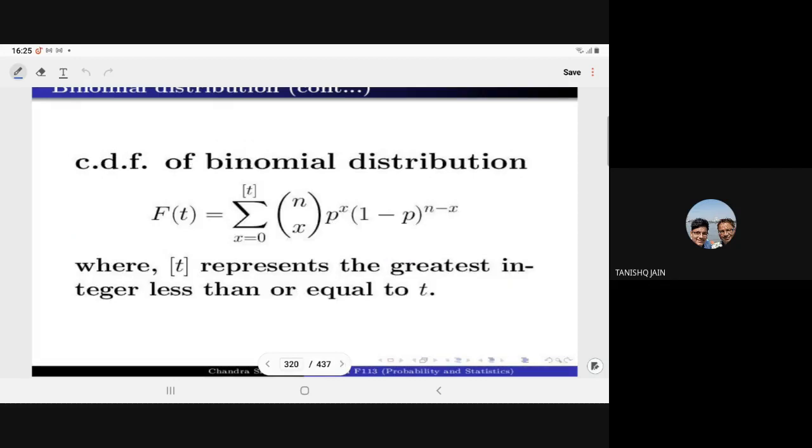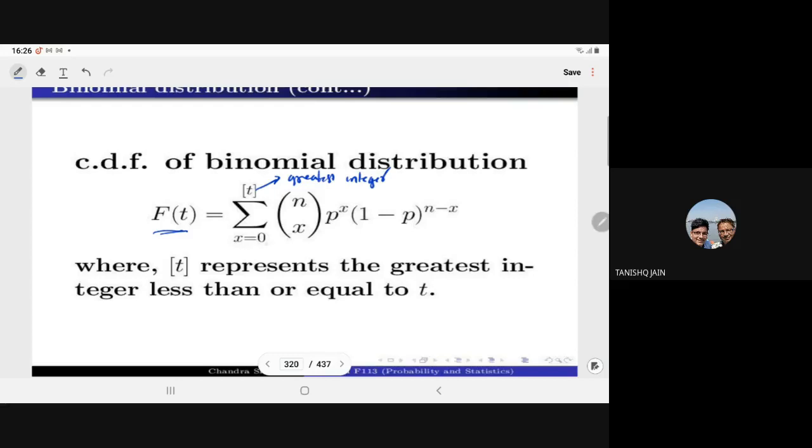Now CDF is what? Accumulation of the probability up to that point. So we denote it by the capital F, and up to that point we take the greatest integer, because you know that CDF is always defined from minus infinity to infinity. But being a discrete random variable, we have to take the greatest integer up to that point. Means if you want to determine the CDF up to that point, whatever the greatest integer, that we have to consider.